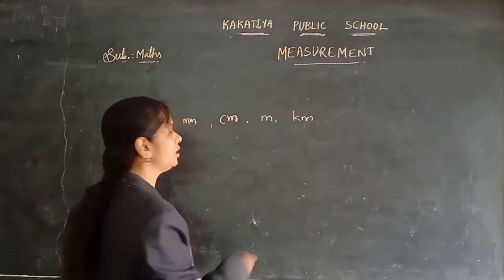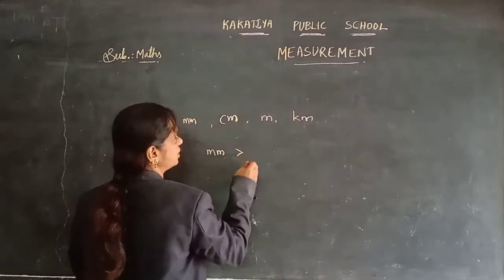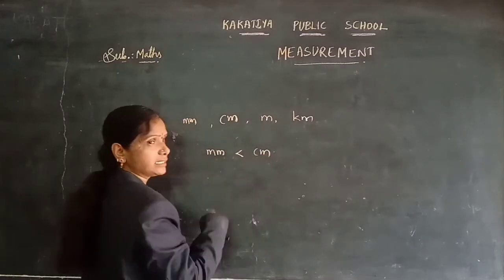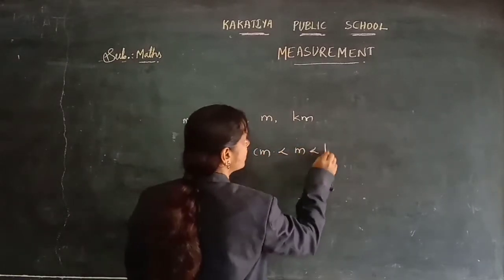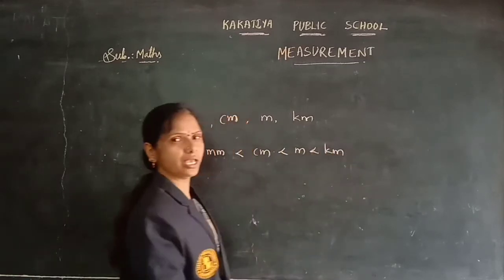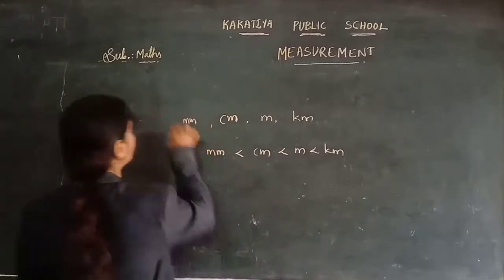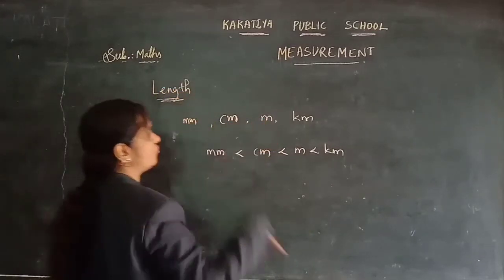Now coming to here, millimeters are smaller than the centimeters. Centimeters are smaller than the meters, and meters are smaller than the kilometers. Okay. So here we are talking about measurement of lengths. We are using these measures for lengths.